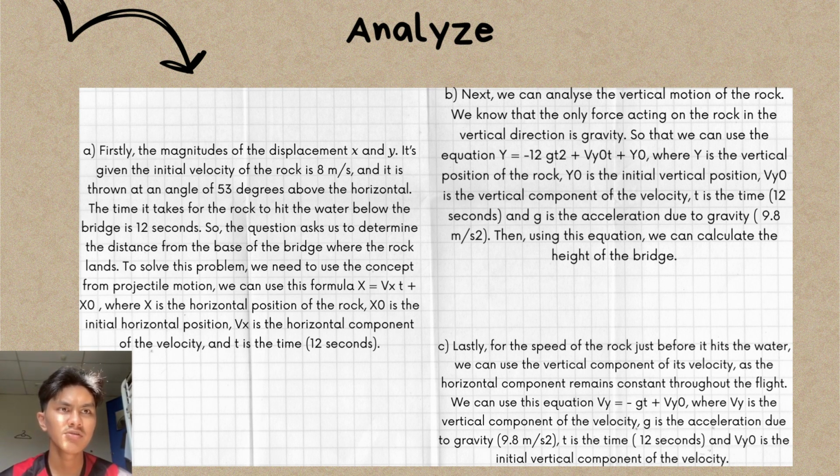We must first know the rock's vertical position. The height of the bridge can then be determined using this equation.